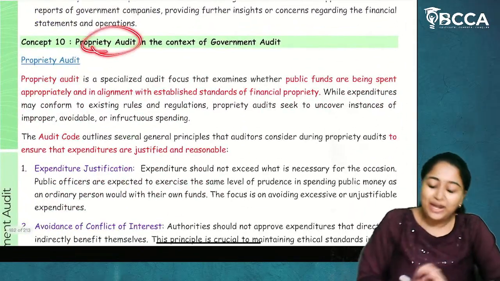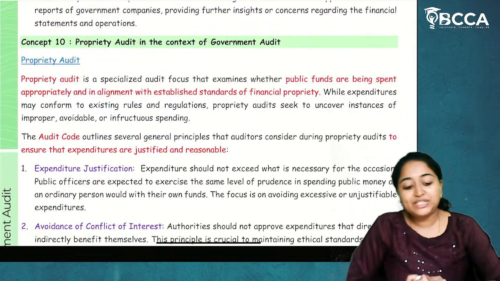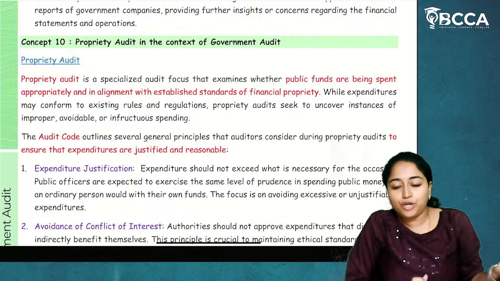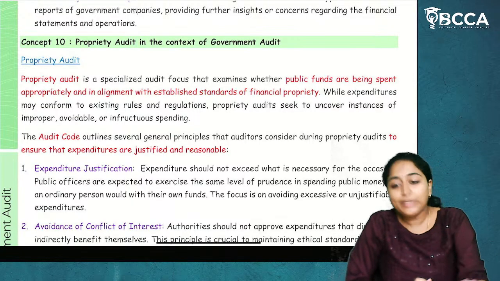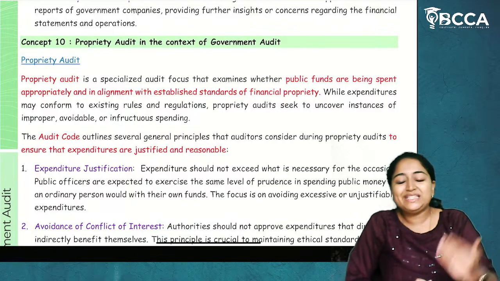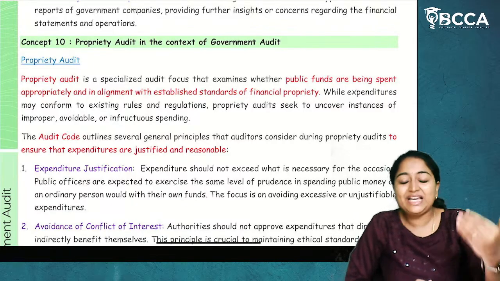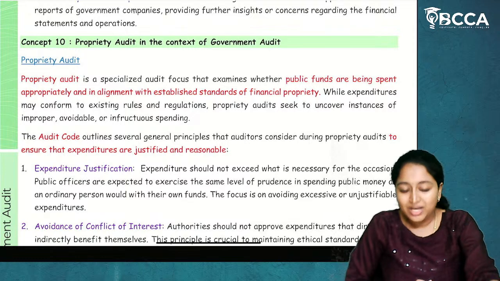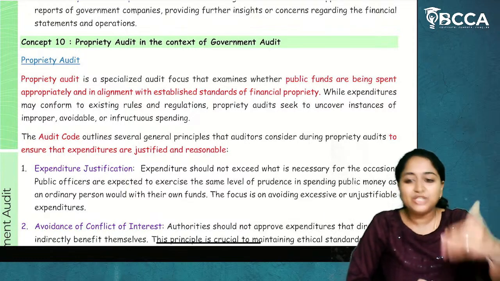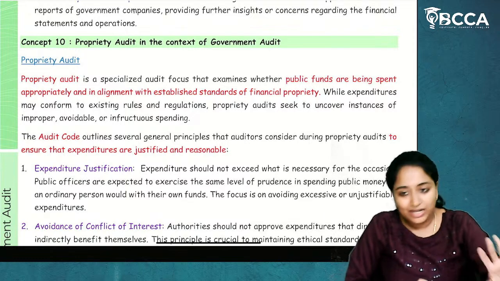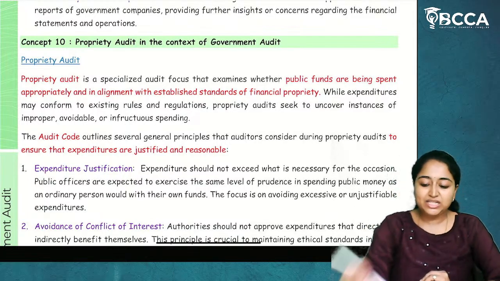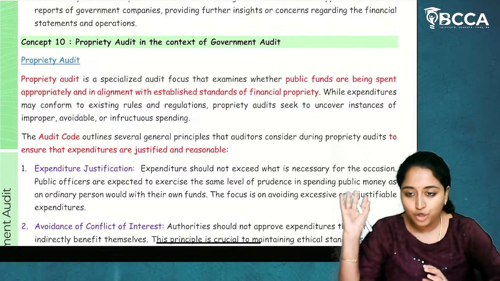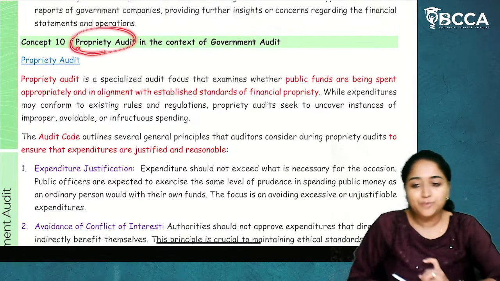Now next is proprietary audit. As we have seen priorly also in management audit, what does it mean by proprietary audit? Whether whatever expenditure I am doing, whether that expenditure is the worthful expenditure or not. Is there any avoidable expenditure? If I have an avoidable expenditure, which means it is not needed at this point of time. So whether whatever I am putting as money, whether this is a worthwhile expenditure or not. Regarding that, the assessment is called proprietary audit.